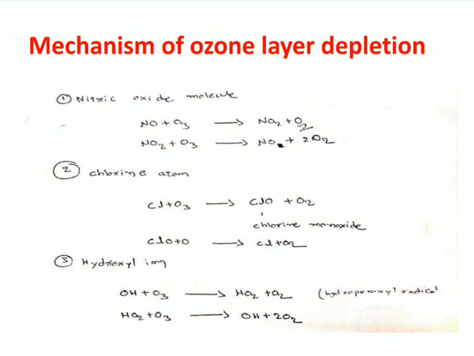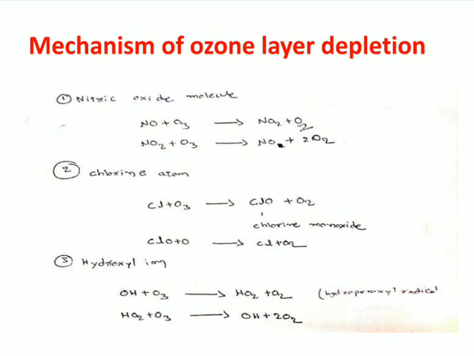See here, first, nitric oxide or nitrogen monoxide, NO, reacts with ozone and produces NO2 plus O2. It means nitrogen dioxide is produced. That nitrogen dioxide again reacts with ozone, producing NO plus 2O2. And the next, the chlorine atom of chlorofluorocarbons reacts with O3: Cl plus O3 gives ClO plus O2. ClO is the formula for chlorine monoxide. That chlorine monoxide again reacts with nascent oxygen, and then it produces chlorine, Cl, plus oxygen.